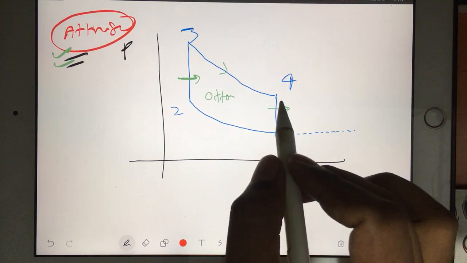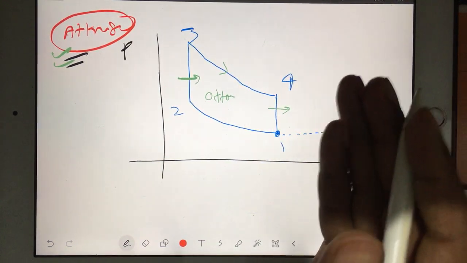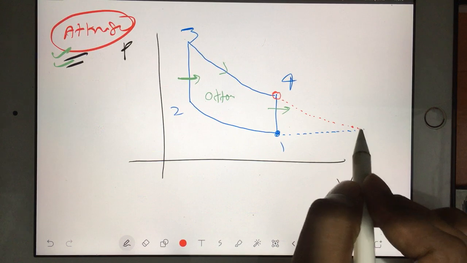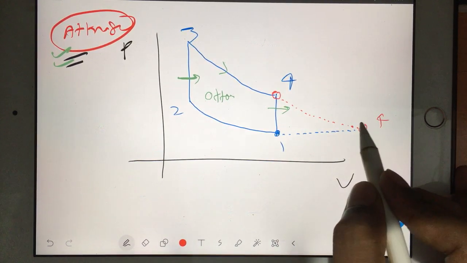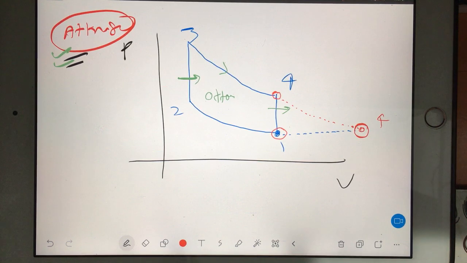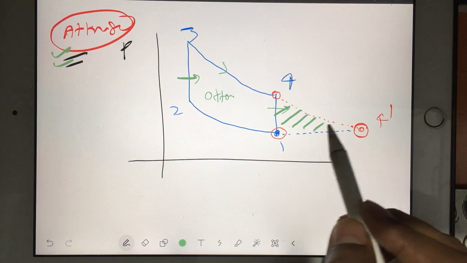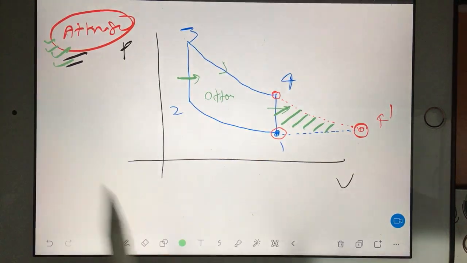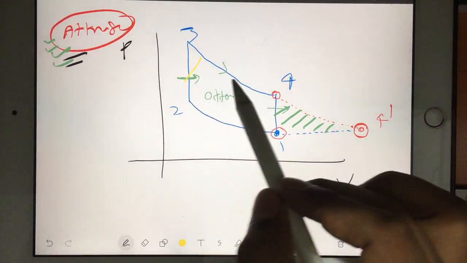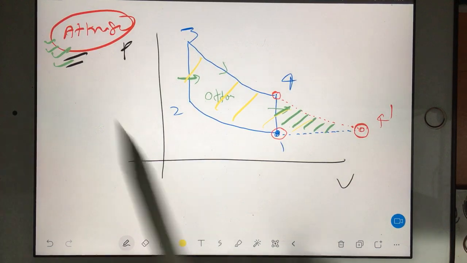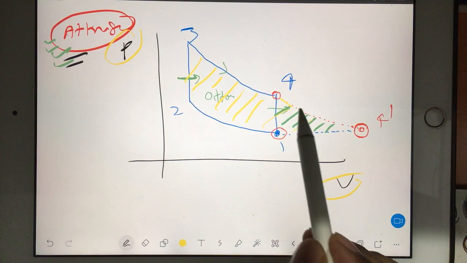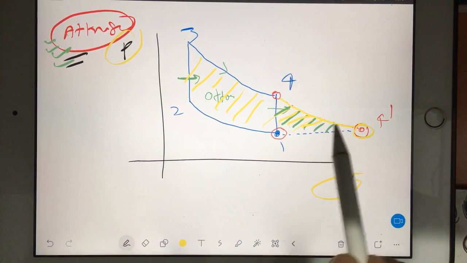But the Atkinson cycle is like a modified Otto cycle. Modified Otto cycle means this point we shift as much as possible till here. It means this pressure and this pressure we make the same. So you can say 4 dash. This extra addition will give you extra area, so extra work. The Atkinson cycle will give you extra work because the area under the cycle on the PV diagram gives you the work done. Otto is giving only this much, but if you make this point here, this much extra work you are getting.